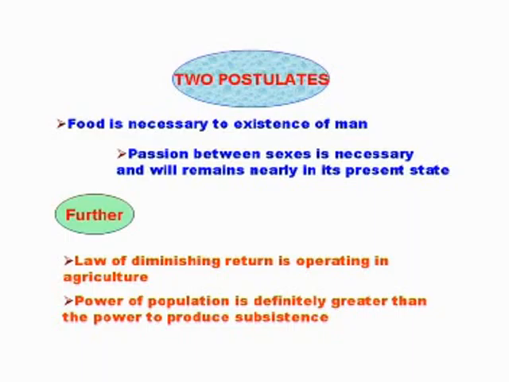And also further he argued that the power of population to reproduce is definitely greater than the power to produce subsistence, that is, the food. And also he mentioned the law of diminishing returns that operates in agriculture. So these are the 4 important postulates given by Malthus.